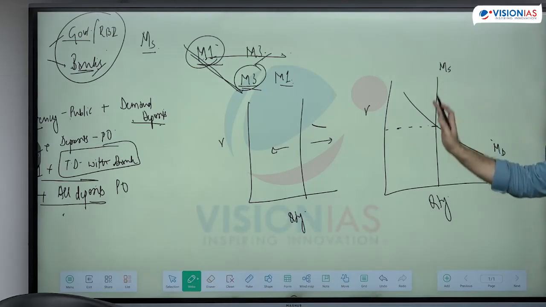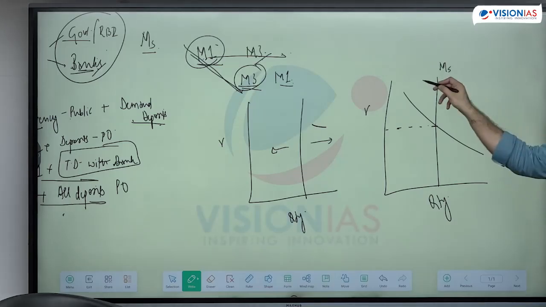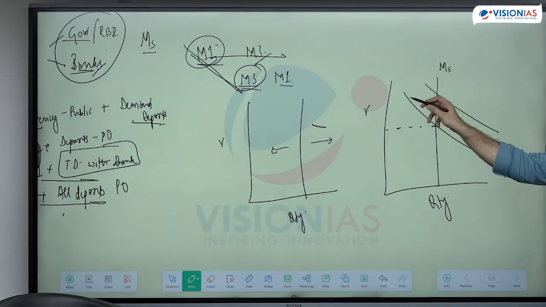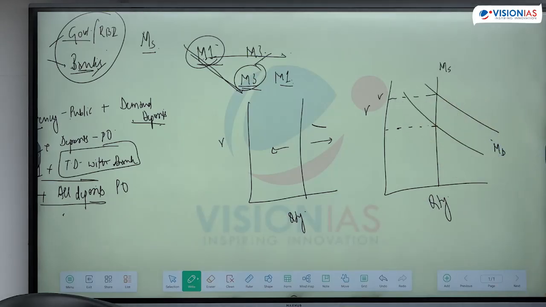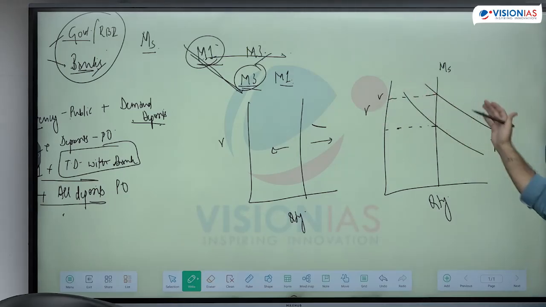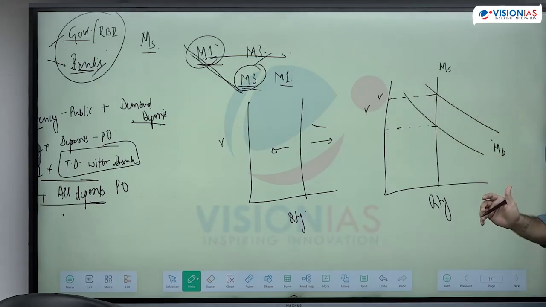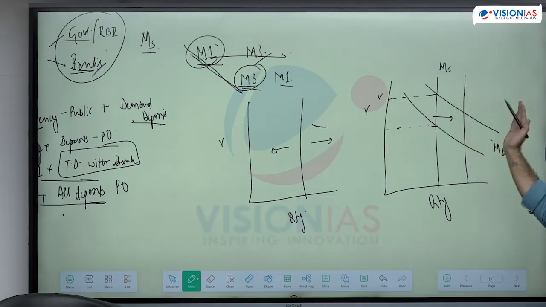Now if the supply is constant, but suddenly the demand for money rises because of anything, where will the curve shift? Upward. That means at the same money supply, the curve will shift upward. The interest rates are going to rise. Demand is more than supply, so the interest rates are going to rise. How can I bring the interest rate down? If the RBI increases the supply, that is the curve will shift here.